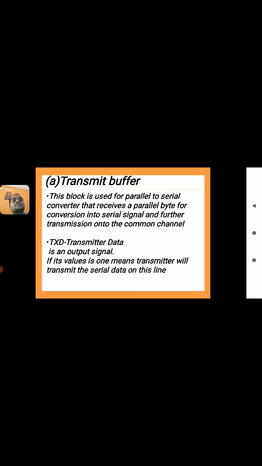Next, the signal we are using is TXD, called transmitter data. It is the output signal. If its value is 1, the transmitter will transmit serial data on this line.